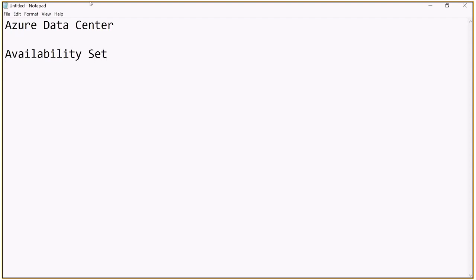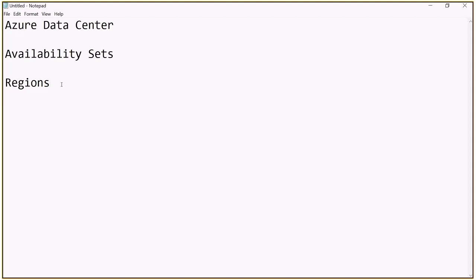An availability set is nothing but a collection of Azure data centers, and a collection of such availability sets is called a region. Each availability set might have 3 to 4 data centers, and 3 to 4 availability sets can comprise together and be called a region.